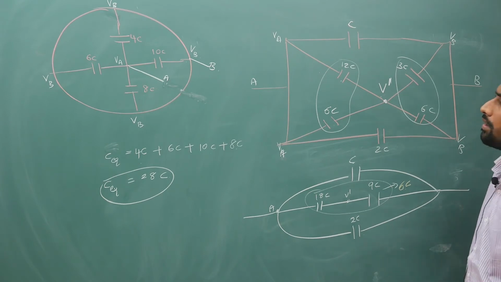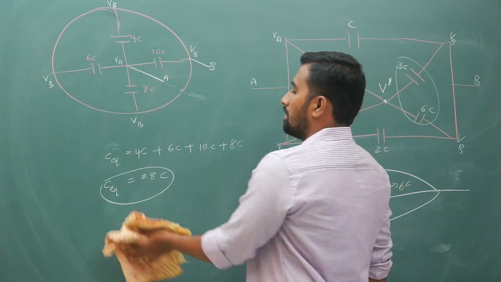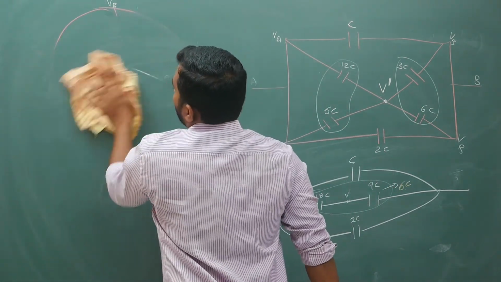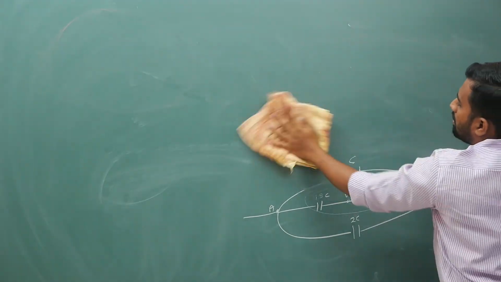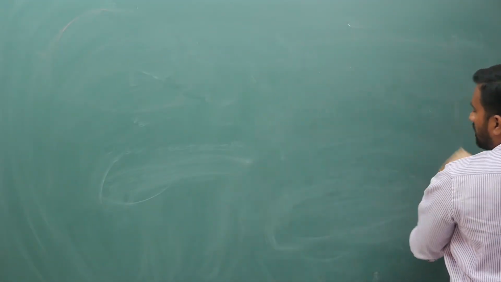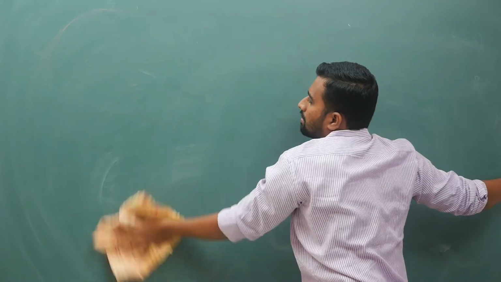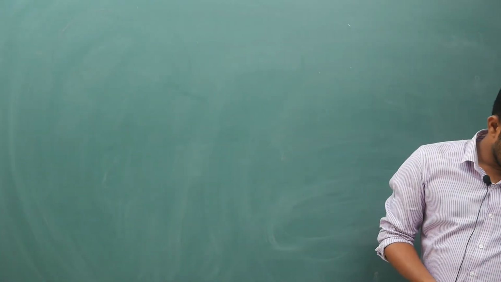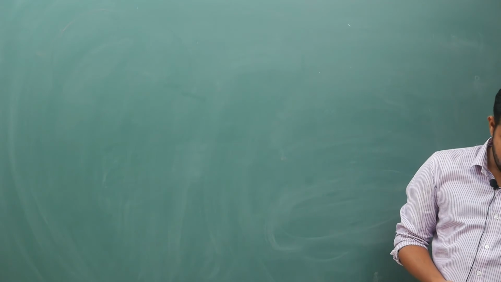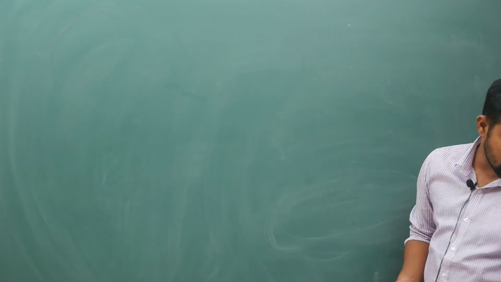All right. Now next is your Wheatstone bridge for capacitors. What you have studied in current electricity, the same thing will also be applicable here, for the Wheatstone bridge. So your next heading is the Wheatstone bridge for capacitors.